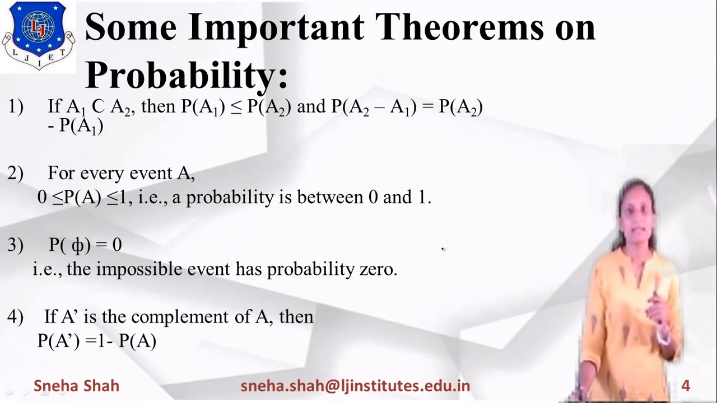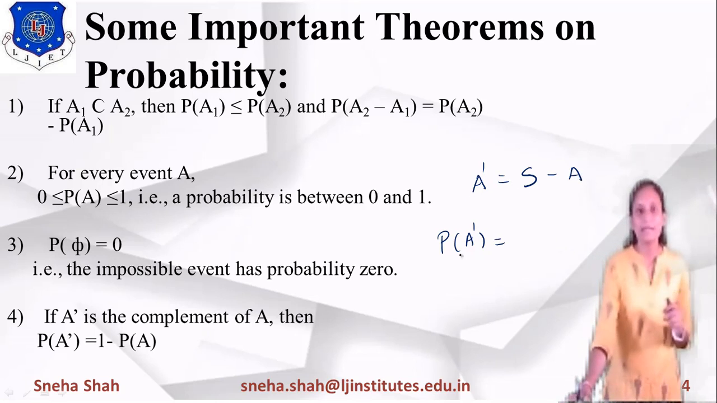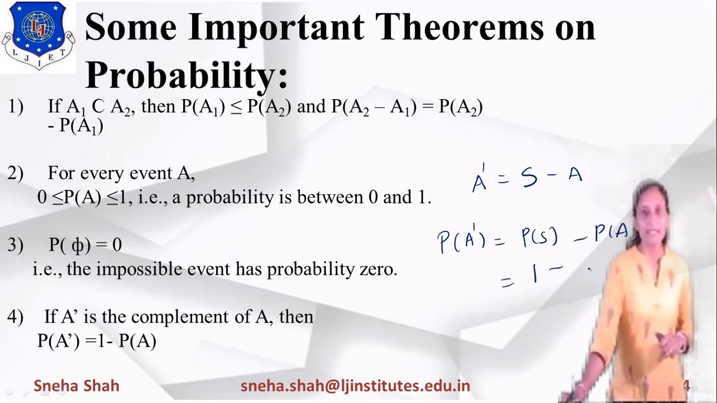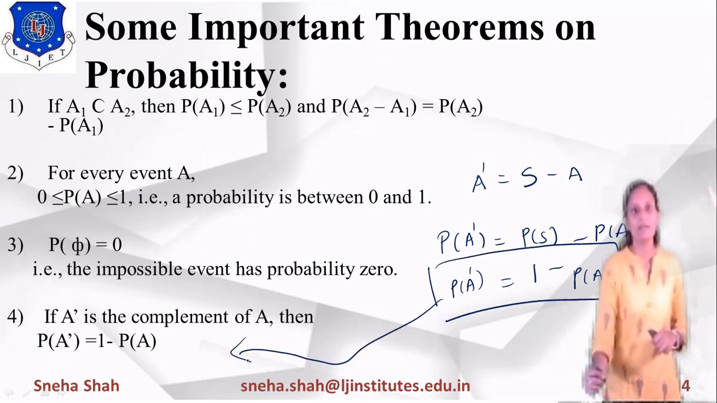So if I am writing probability of A dash, A dash means from the sample space we are removing the part of A. Then if I am finding probability of A dash, we can say that it is probability of S minus probability of A. So from this we can directly write, probability of A dash equals 1 minus probability of A.